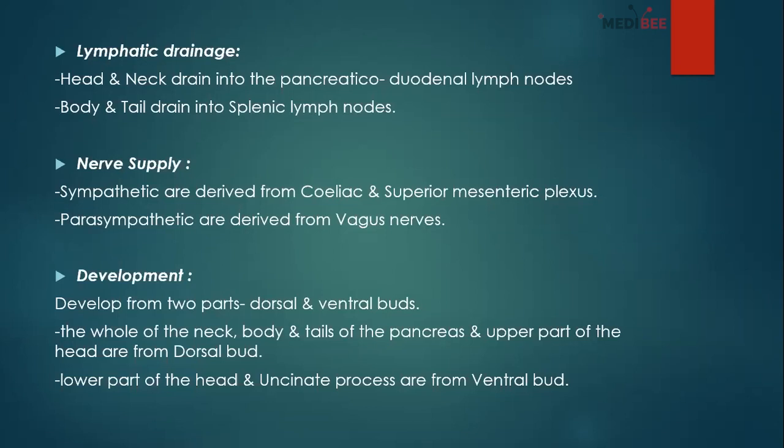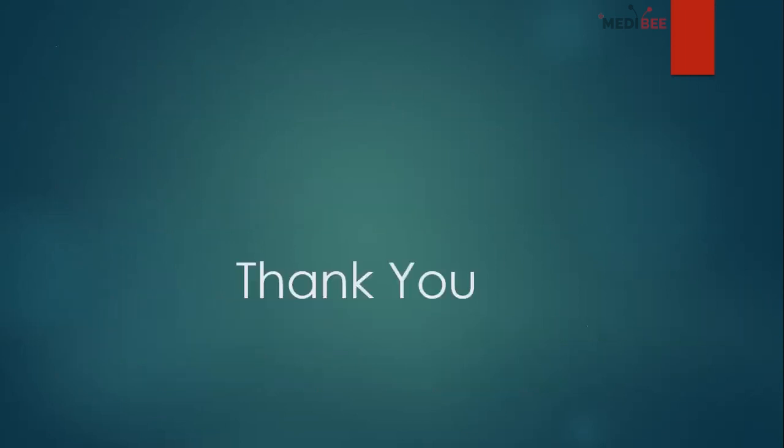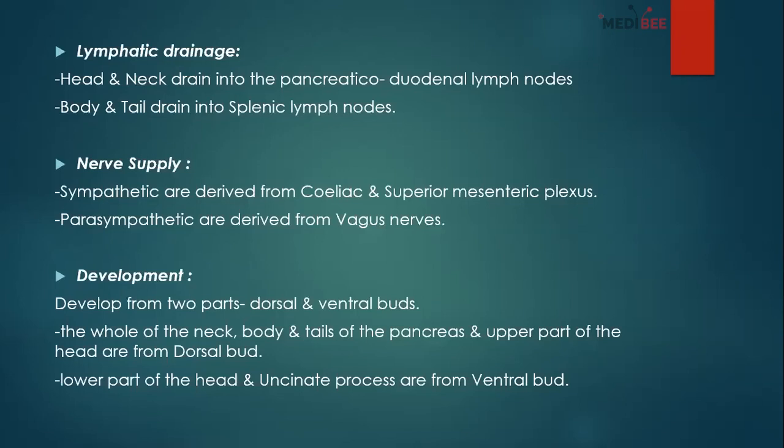So the dorsal bud will develop these portions of the pancreas: the whole of the neck, body, and tail of the pancreas, and upper part of the head. And the ventral bud will develop the lower part of the head and the uncinate process. So this is the development of the pancreas. And yes, there are no more slides.